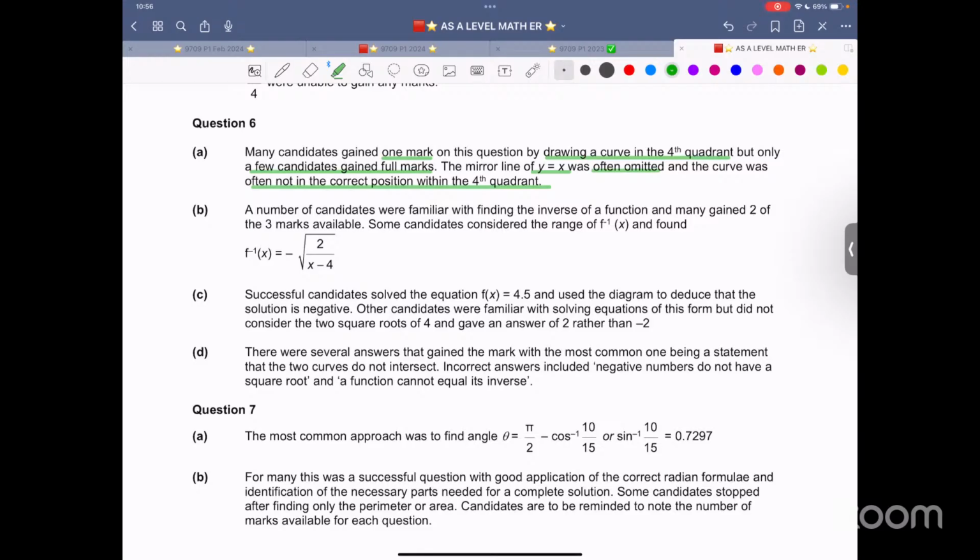A number of candidates were familiar with finding the inverse of a function. Many gained 2 of the 3 marks available. Why 2 of the 3 marks? Guess what they forgot? They forget this thing. If the original function is quadratic, the inverse function f prime x will have a square root right of the turning point of the original quadratic. Square root has a plus sign and vice versa.